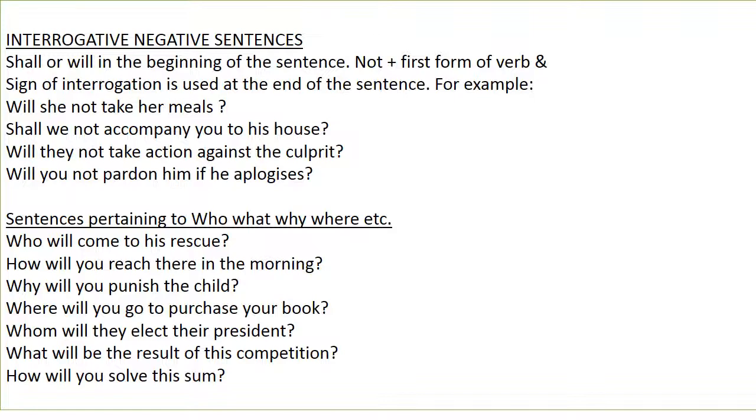Interrogative negative sentences. Shall or will in the beginning of the sentence is used, not and first form of verb, and sign of interrogation is used at the end of the sentence. For example, will she not take her meals? Shall we not accompany you to his house? Will they not take action against the culprit? Will you not pardon him if he apologizes?